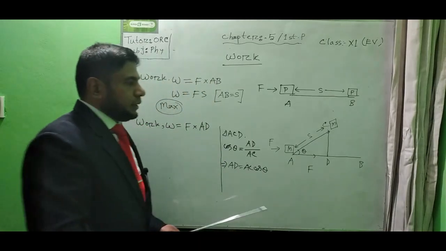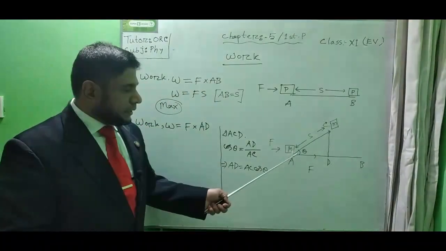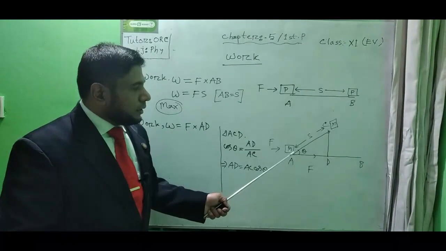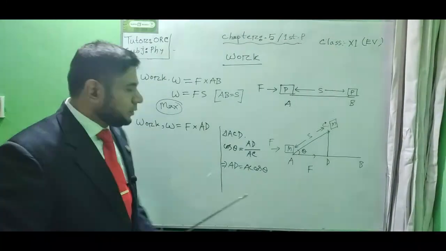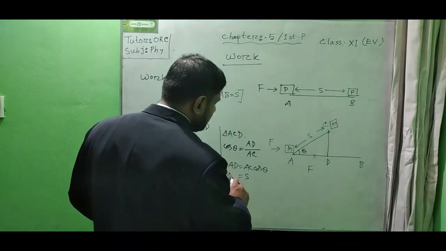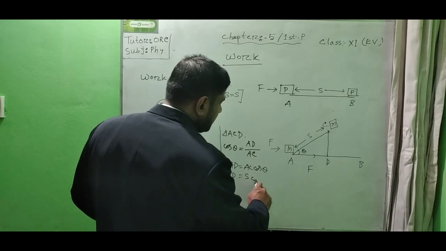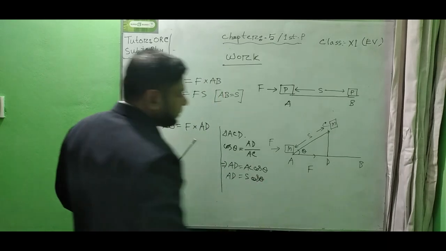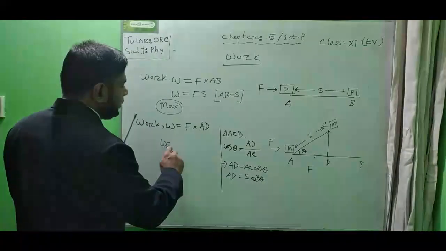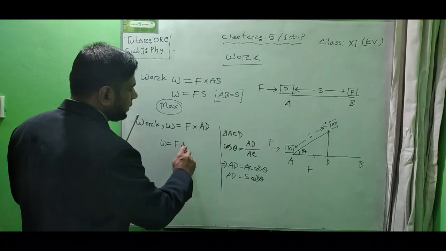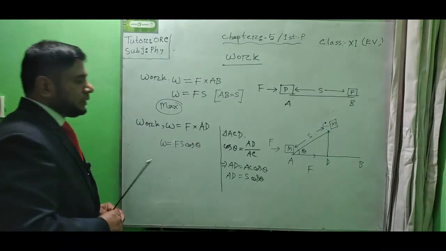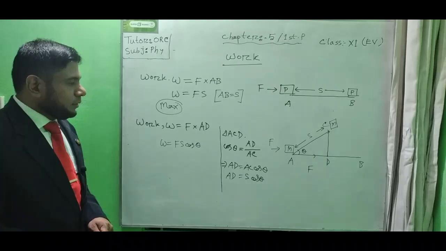As we have taken the displacement AC as S meter, let us put AD equals S cos theta. Let us put this value in the main equation, W equals F into S cos theta. So this is the main equation of work here.